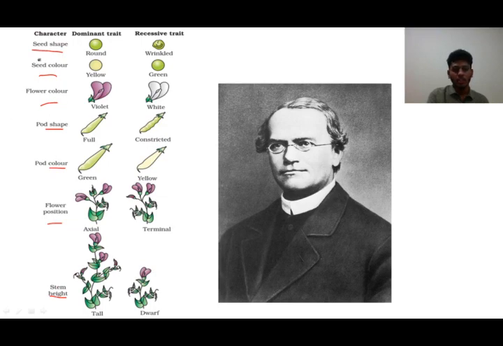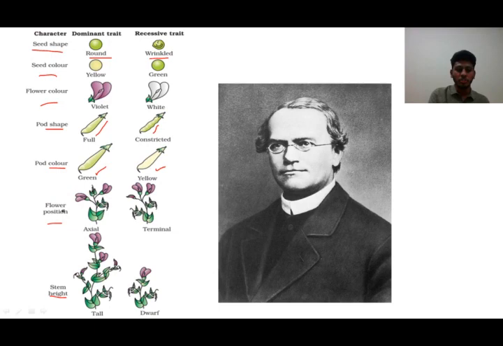Among these characters, as I told you, the dominant one is the one which expresses in the hybrid, and the recessive one is that which expresses only in homozygous condition. Here the seed shape is either round or wrinkled, seed color is either yellow or green, and flower color is violet or white. Pod shape is full or constricted, you can see here it is quite constricted. For pod color, green is the dominant one and yellow is the recessive one.